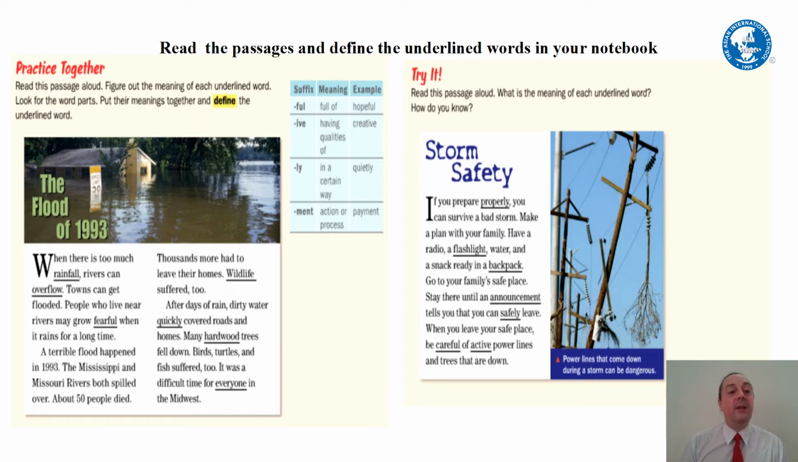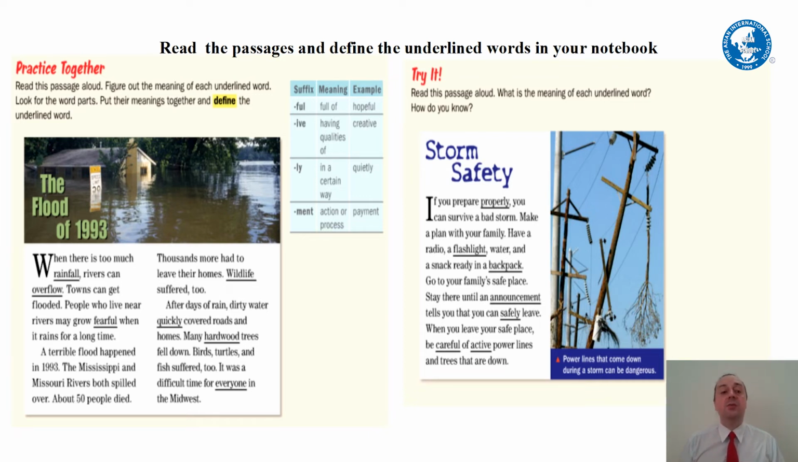Next, we have these passages here. One is about the flood of 1993, and the other one is about storm safety. So we will read these together. I'm going to read aloud. You read with me, and then we'll look at the underlined words and try to define them at the end. So let's first read about the flood of 1993.